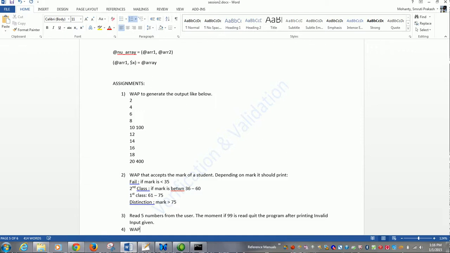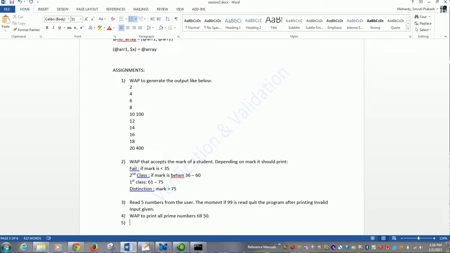now write a program to print all prime numbers till 50. Write a program to print the following.